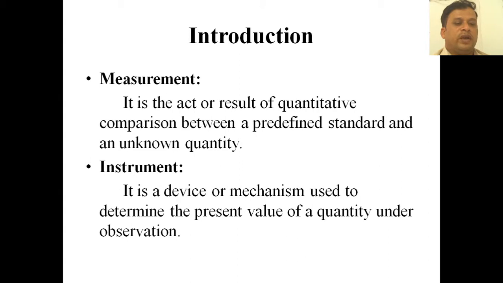Coming to the instrument, it is a device or mechanism that is used to determine the present value of the quantity under observation. If you want an instrument to record or measure something, then some observation will be done, and that reading will be measured. It can be a voltmeter, an ammeter, a power factor meter or a wattmeter. Any device which gives the present value of a quantity under observation is called an instrument.